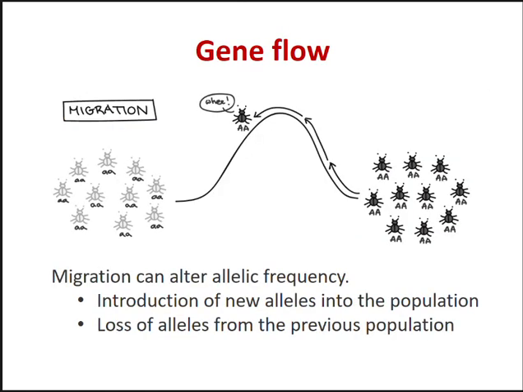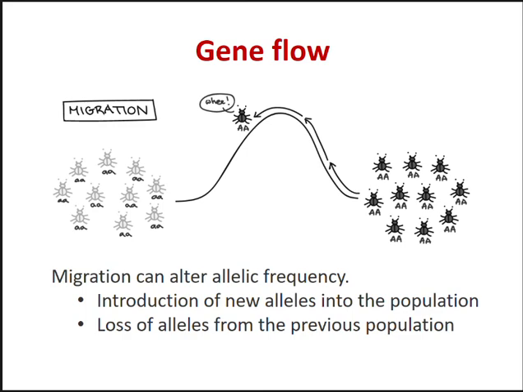Now, gene flow is actually the result of migration. Okay, because when you move somewhere else, you move along with your genes, your genome. Gene flow involves the movement of genes into or out of a population due to either the movement of individual organisms or their gametes, eggs and sperm, or through pollen dispersal by a plant.